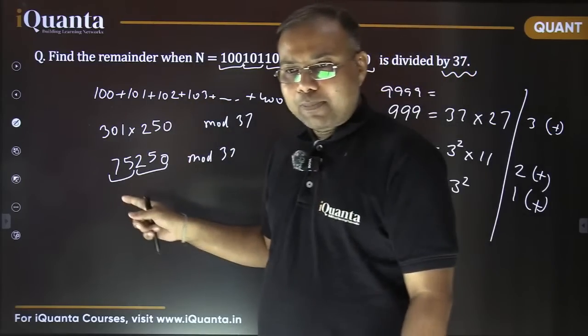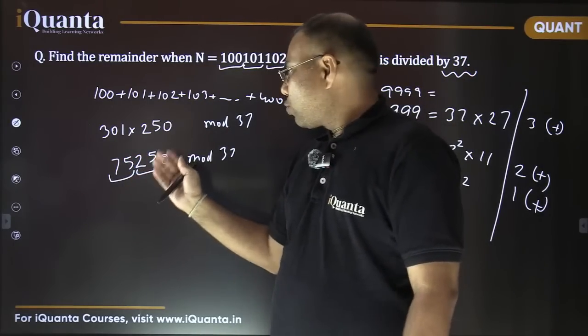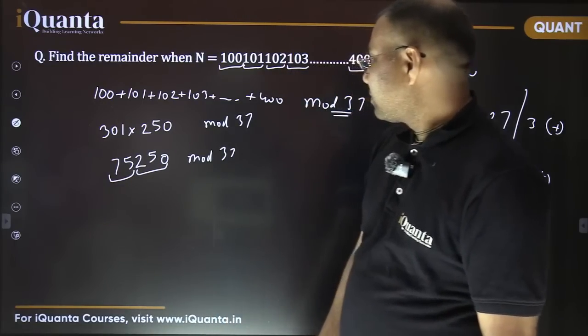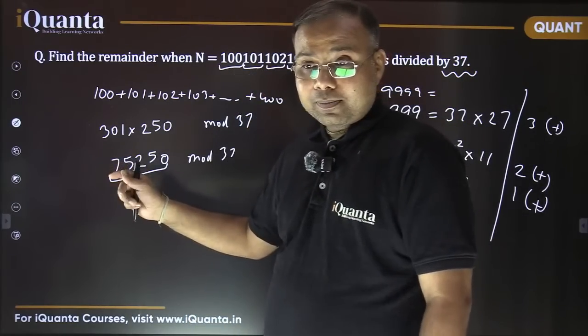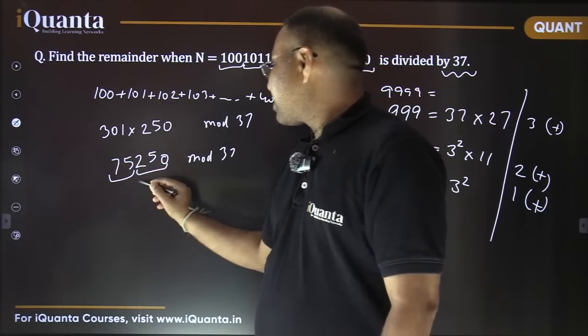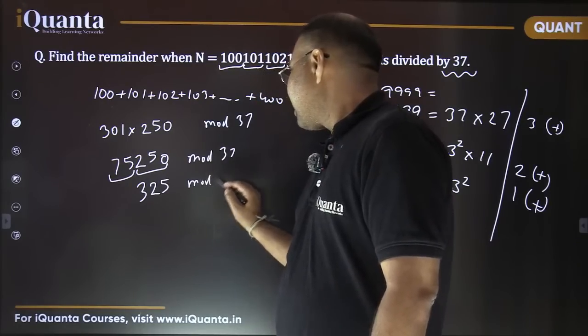Again, I can make use of the same rule. So just add them: 250 plus 75. How much is it? 325, isn't it? I just need to add the groups. Yes, exactly. That is 325. Now this 325 needs to be divided by 37.